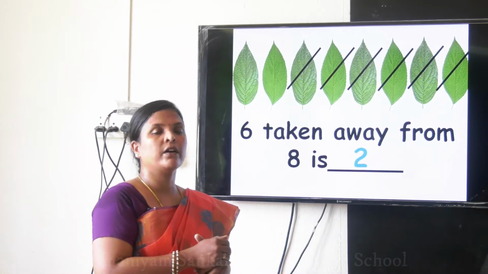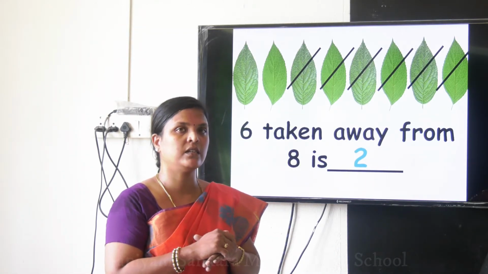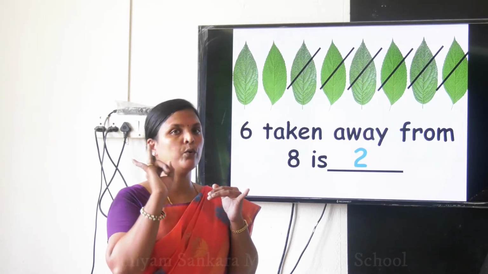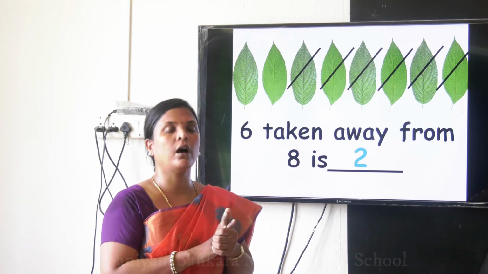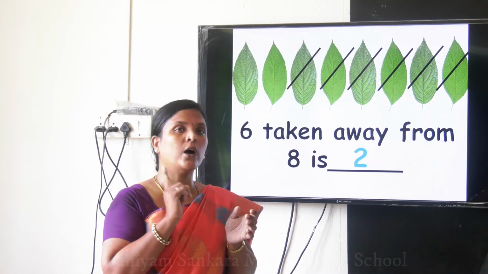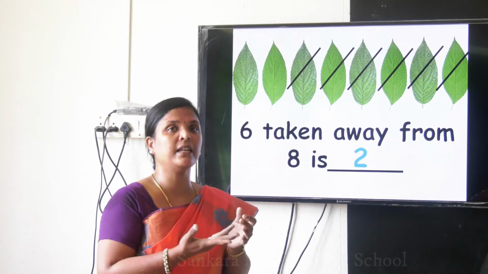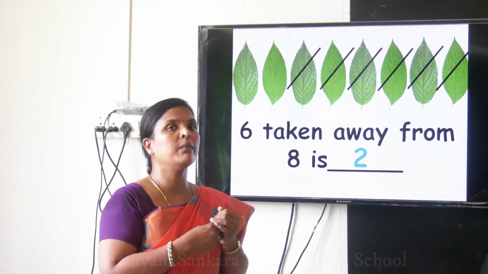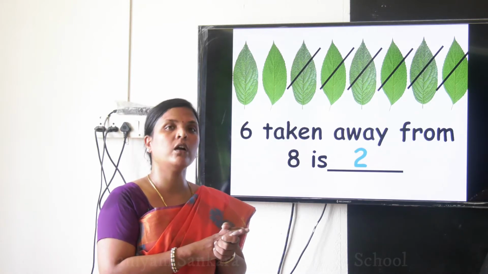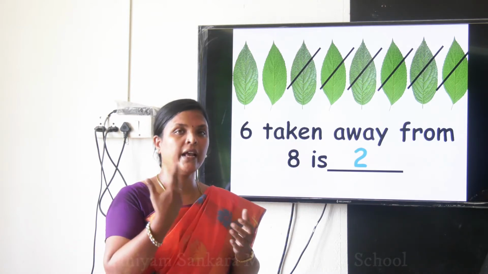So we have come to the end of the session. Okay, today what all we have revised? We have revised the number names for the numbers 1 to 20. Is it not? Then we saw about the before and after numbers. Okay ma, you know how to write before and after numbers, or you will have missing numbers, like that you will have. Okay ma, then we have seen about the take away or taken away concept.